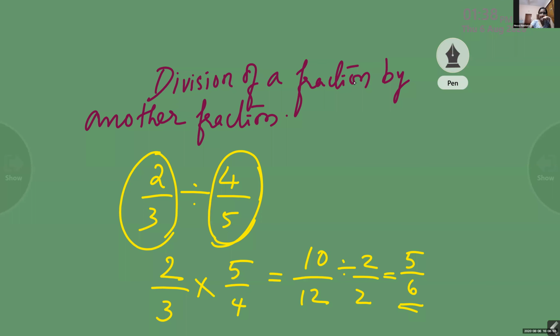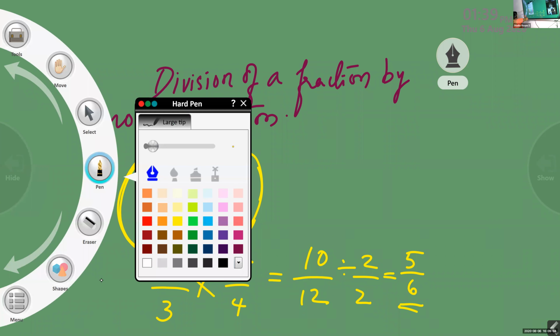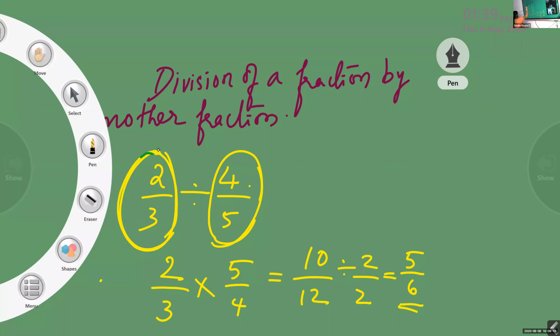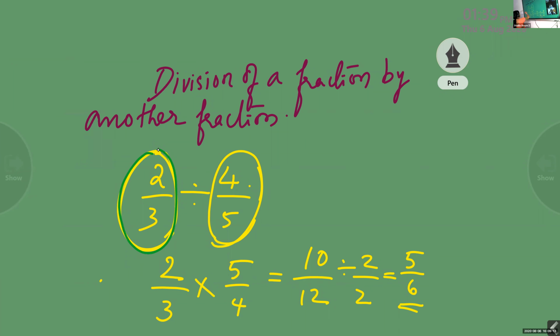Can you explain one more time? That is division of a fraction by another fraction. This fraction we are dividing with another fraction. Which is the divisor? The divisor is 4 by 5.